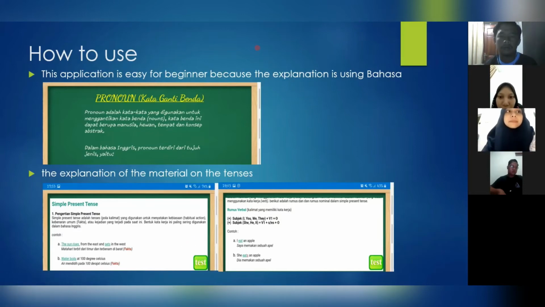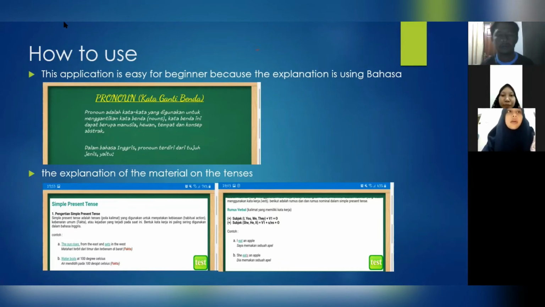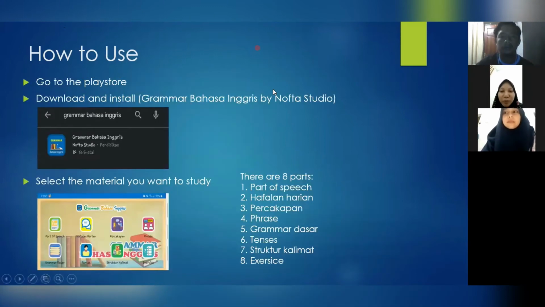And the next is for the tenses. I choose simple present tense. In simple present tense, there are the material, the example, and also the formula. At the end of the material in tenses, you will get the test. Before the slide before, previous slide. The previous slide, Upi. Thank you.